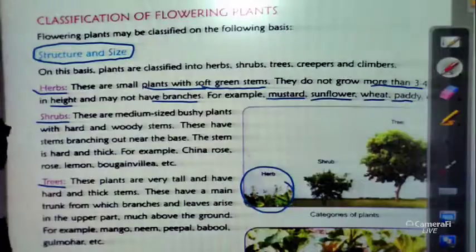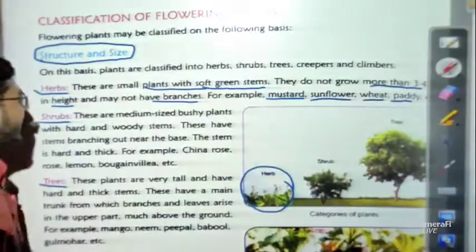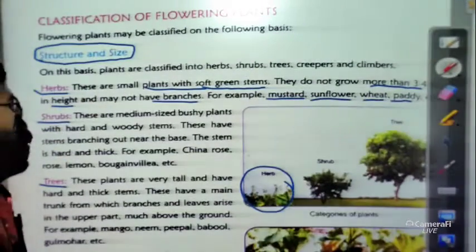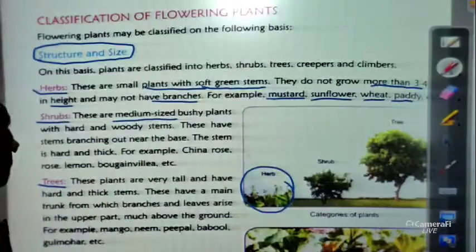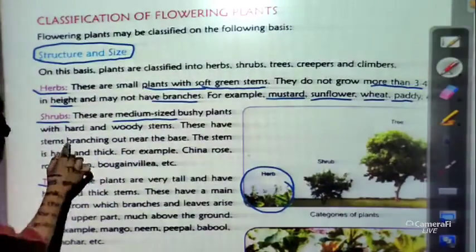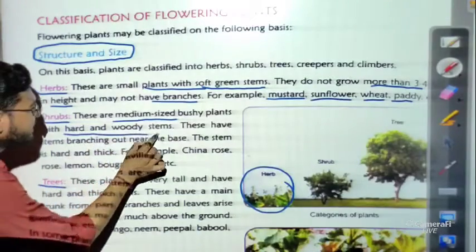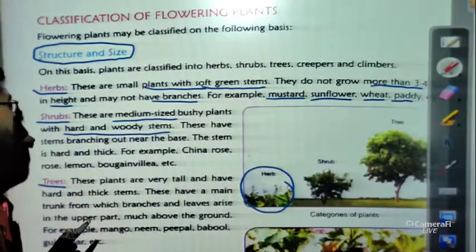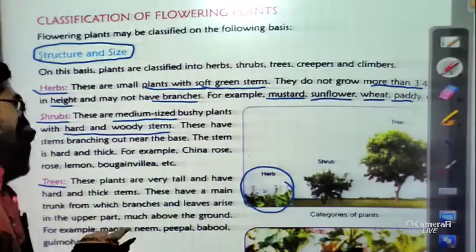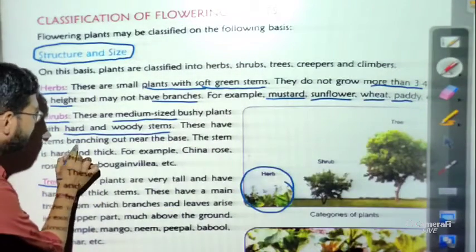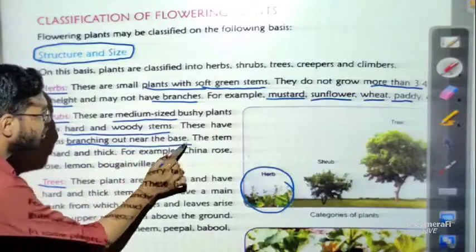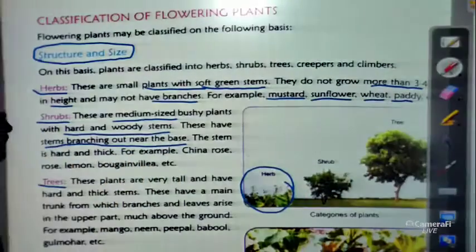Okay, next one is our shrubs. So what are the characteristics of shrubs? Let us discuss one by one. They are medium size, with hard and woody stems, and they have stems branching out near the base. This is very important: they have stems branching out near the base.